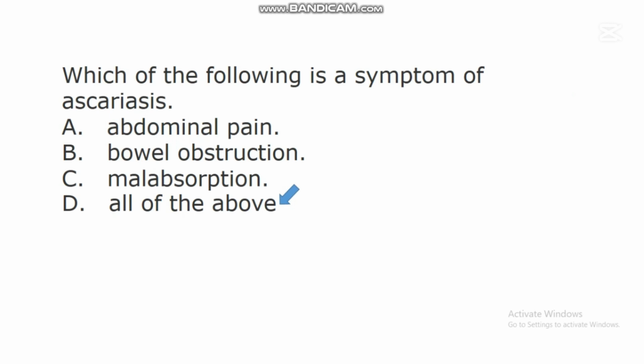So a lot of these nematodes can accumulate in the intestine, and when the level of this accumulation becomes so high, they can cause what we call bowel obstruction. And studies have shown that an individual can experience malabsorption when he or she is suffering from this Ascariasis. All these things are symptoms of Ascariasis in people.